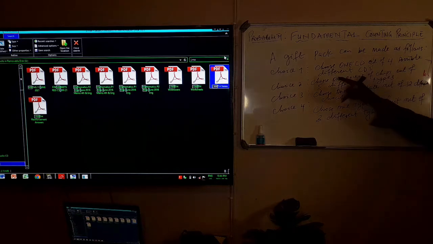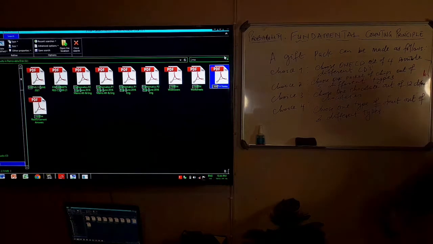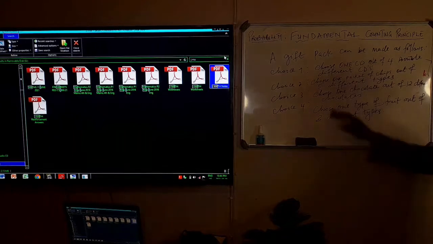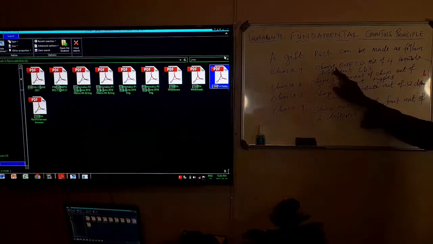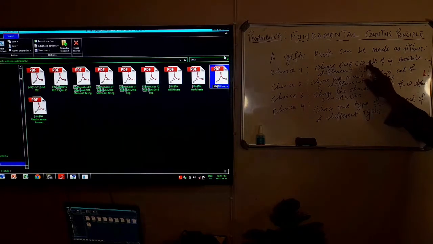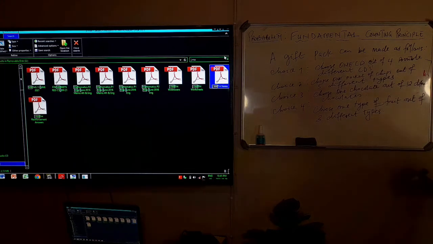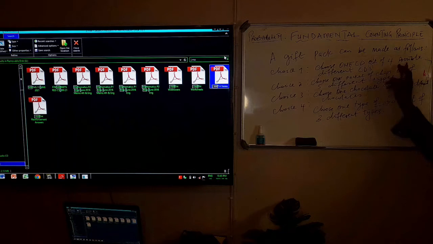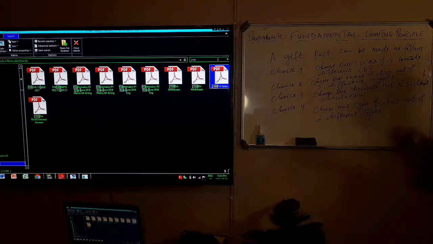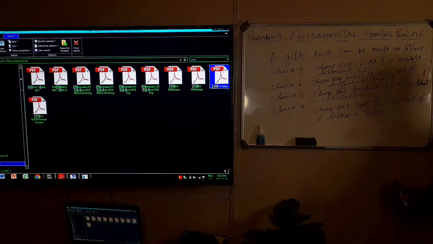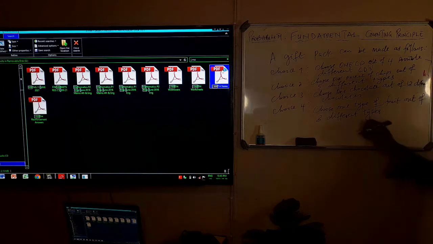Okay, so here in choice number 1, let's say there's a table and these items are there. You say choose one CD, a CD that we play for our music. Choose one CD out of 4 possible different CDs. So when you go, you choose only one out of the 4.